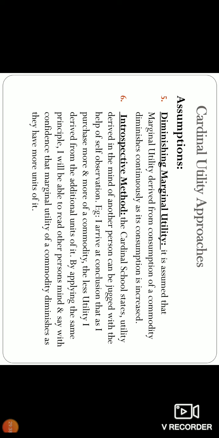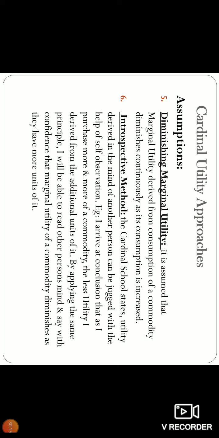Okay, it is assumed that marginal utility derived from the consumption of a commodity diminishes continuously as its consumption increases. Very simple. As the commodity consumed is increased, let us say consumption of apple is increased, the utility, the satisfaction which you get from consumption of apple reduces. Means as you increase the commodity consumption, the utility derived from that commodity decreases.